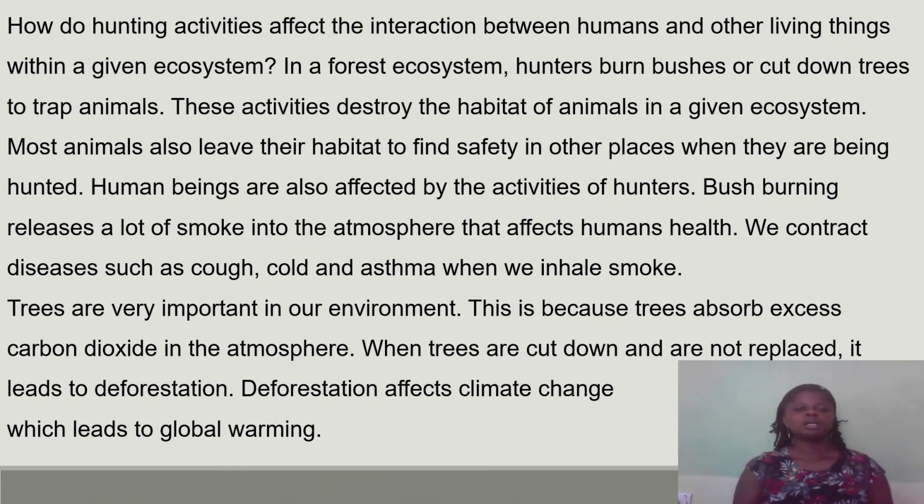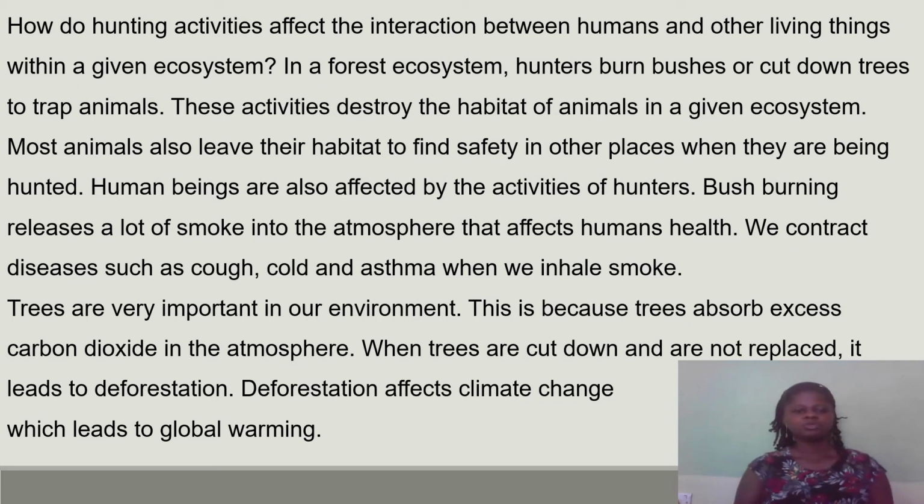How do hunting activities affect the interaction between humans and other living things within a given ecosystem? Well, in a forest ecosystem, hunters burn bushes or cut down trees to trap animals. These activities destroy the habitat of the animals in the ecosystem. Most animals leave their habitat to find safety in other places when they are being hunted.